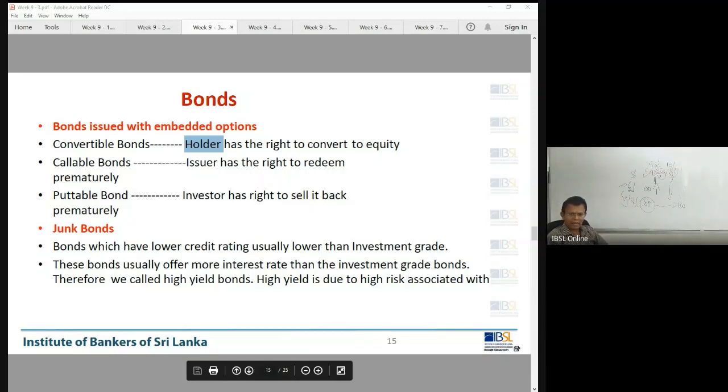Sri Lankan banks also are allowed to purchase sovereign bonds, subject to some restrictions. Now they have imposed some restrictions on purchasing sovereign bonds.